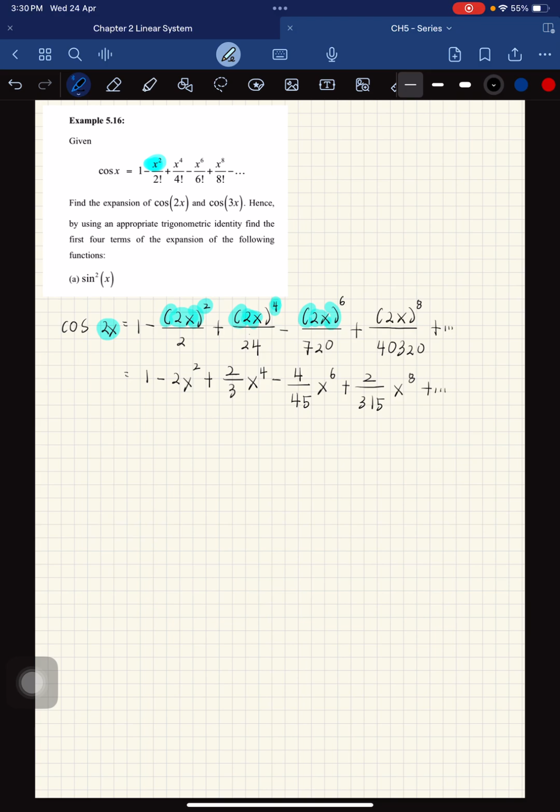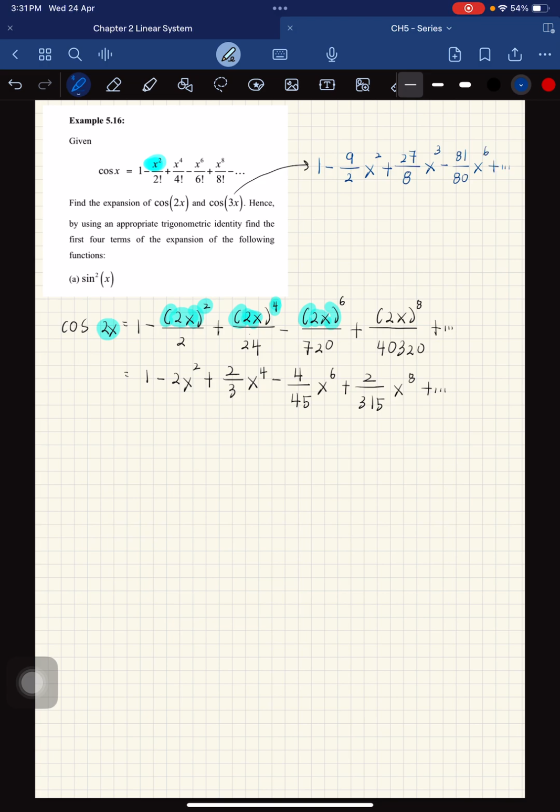Okay, and then for cos 3x, I want you to do it on your own, and this is the answer: 1 minus 9x squared over 2, plus 27 over 8 x^4, minus 81 over 80 x^6, plus and so on.